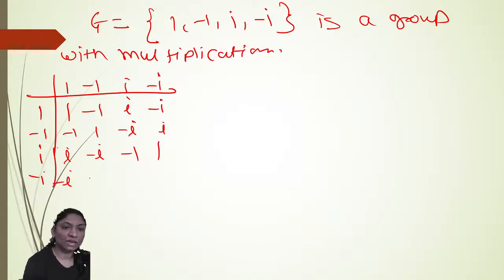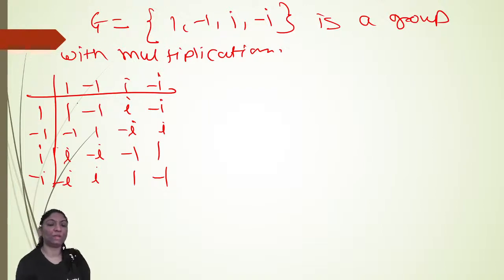So obviously it is a group. Every entry in the composition table is from the set G only, therefore G is closed with respect to multiplication. Associativity also holds.